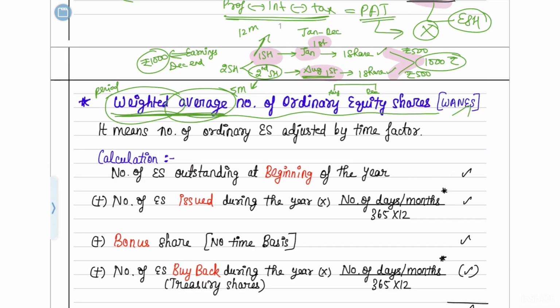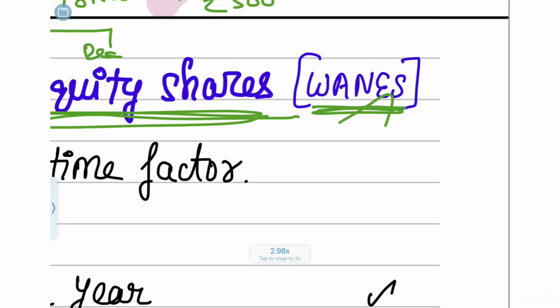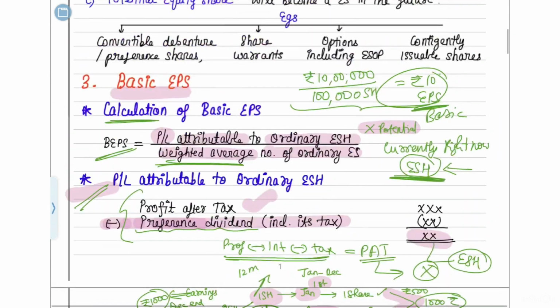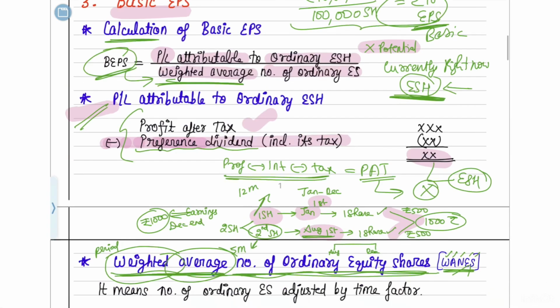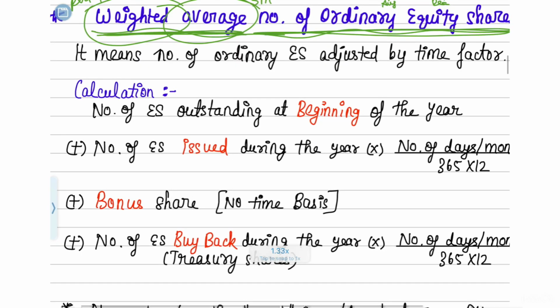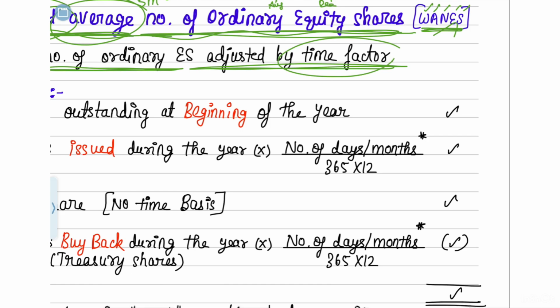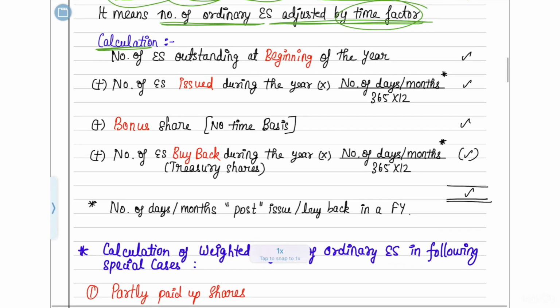Okay. Find out weighted average number of equity shares. This calculation is what we are going to shortly call the denominator, which is the weighted average number of equity shares. So how are you going to find out the denominator? Because when you are finding basic earnings per share, you have to put a denominator. This denominator is the number of ordinary equity shares adjusted by the time factor, for which I just gave you an example. Okay. So now let's understand how you have to calculate. These are the steps you have to follow, and by doing this you will find it out.